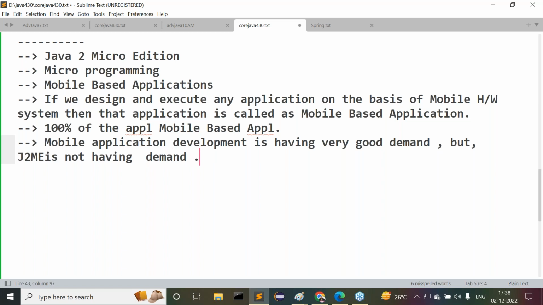It's almost all dead. When the alternatives came, Android maybe, iPhone maybe, then Swift maybe, when these many mobile platforms came into the picture, automatically J2ME went totally down. J2ME was not at all utilized. Guys, all of you get my point or not? Nobody is thinking about J2ME. Almost every Java developer has forgotten about J2ME.